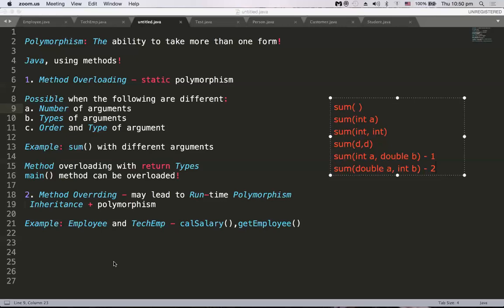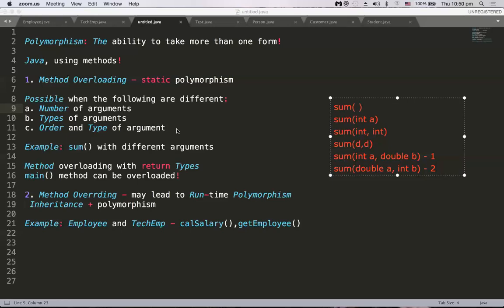So that will happen with method overriding whenever it is leading to runtime polymorphism. For method overloading, because it happens within a class and the compiler is able to bind properly, it is static polymorphism.